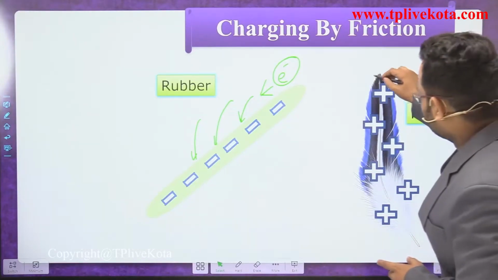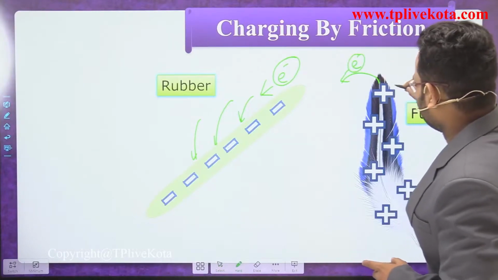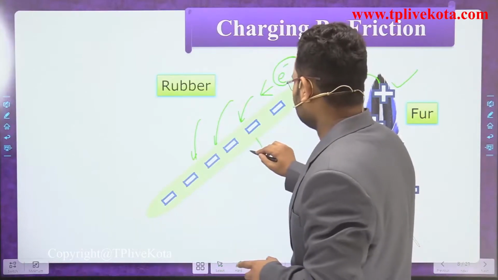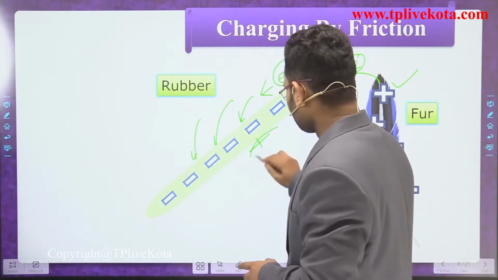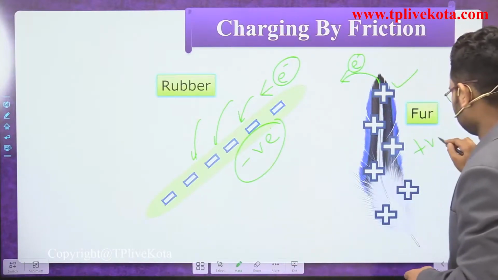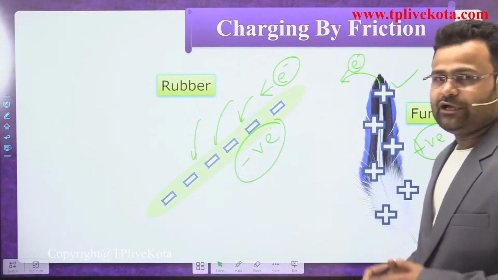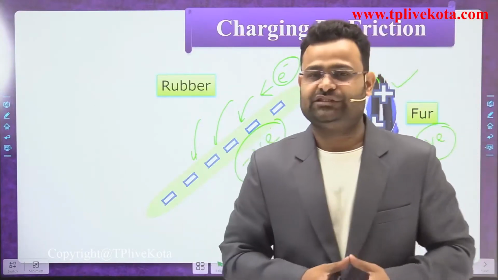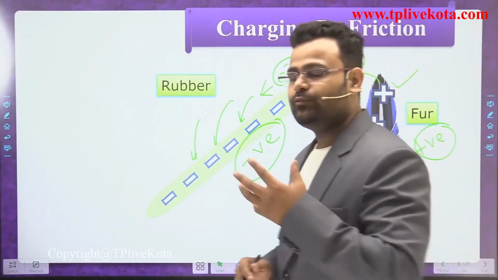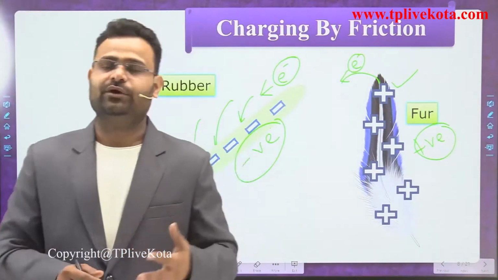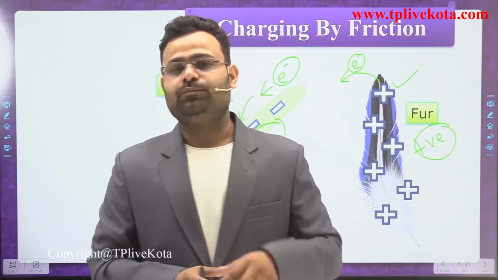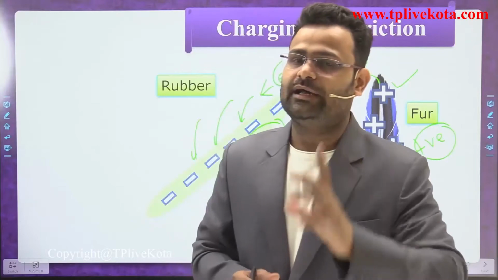When the fur donates some electrons, it becomes positive. The rubber accepts those electrons, so it becomes negatively charged. So dear students, I hope you understand what happens in the friction of two bodies. When we rub two materials, one body gets a positive charge and the other body gets a negative charge. And the amount of positive and negative charge is equal.